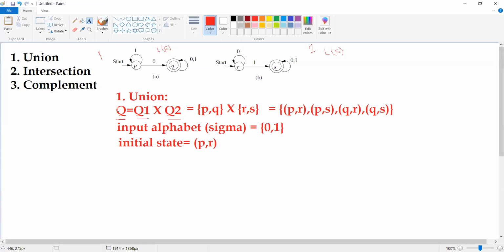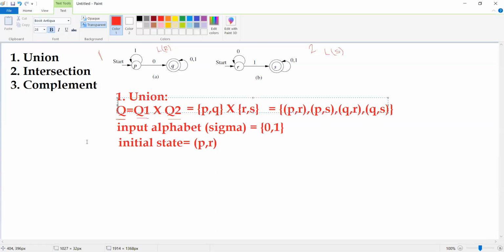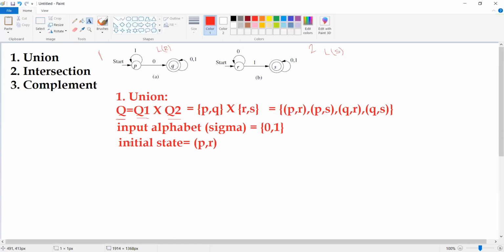See, here I am trying to find out the set of states, the input alphabet, the initial state, the final state, as well as the transitions for the resulting finite automata, because we need to prove that when we do the union on two different finite automatas, the result is also going to be regular. That is the reason why. So here we try to find out Q, the input alphabet, and then the initial state. Then we go for the last one, which is nothing but the final state.